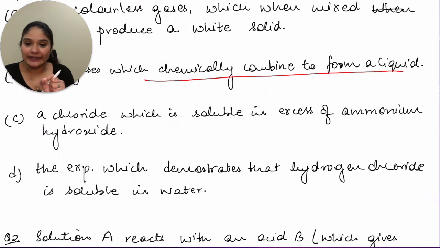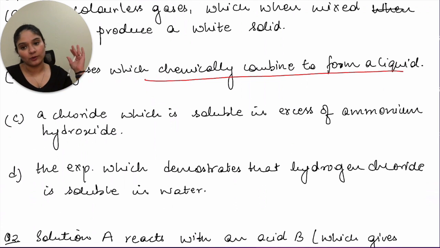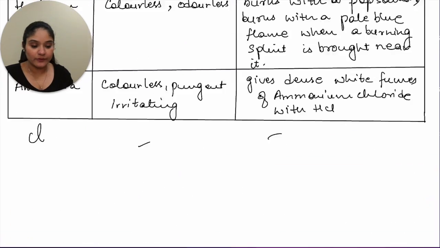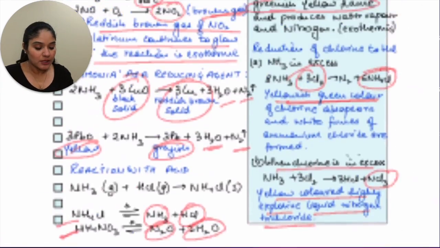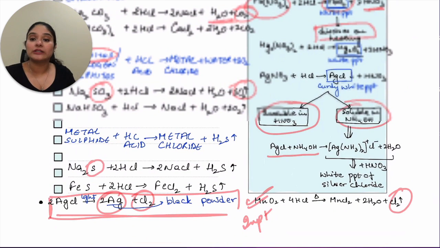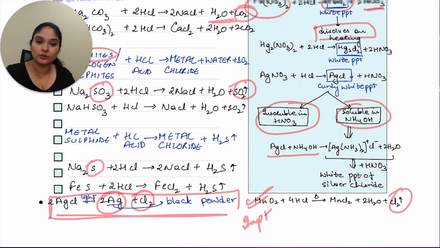A chloride which is soluble in excess of ammonium hydroxide. If you just randomly think about this, you will relate it to analytical chemistry and try to recall everything from there. The chloride that is soluble in excess of ammonium hydroxide is silver chloride. When we were doing hydrogen chloride, I told you about silver nitrate giving you silver chloride.